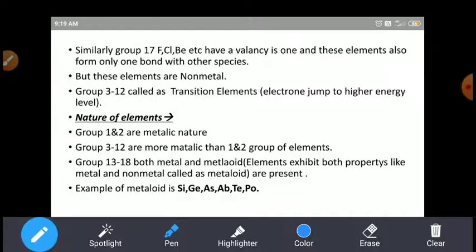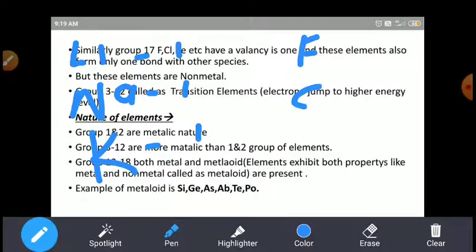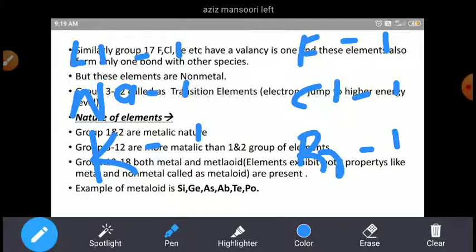Similarly, the group 17 elements, fluorine, chlorine, bromine (Br), have valency 1, and these elements bond with only one species, right? So what is the difference here? Lithium, sodium, potassium have one valency, and fluorine, chlorine, bromine also exhibit one valency.